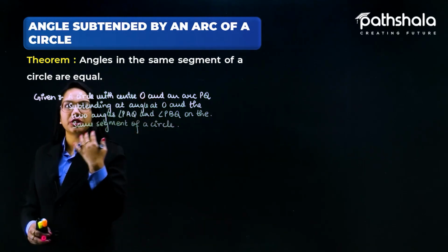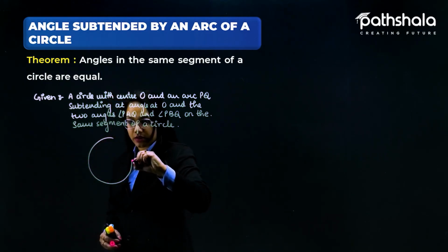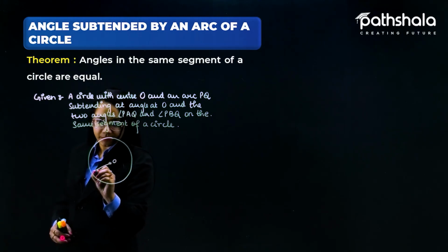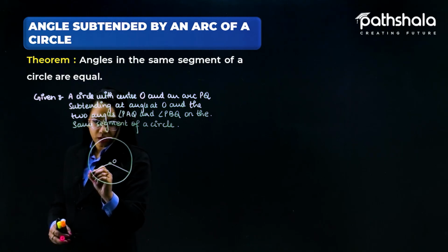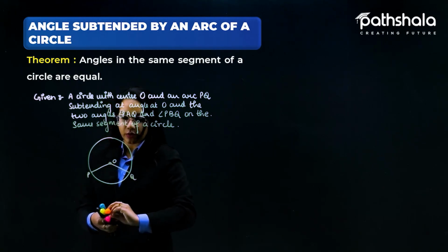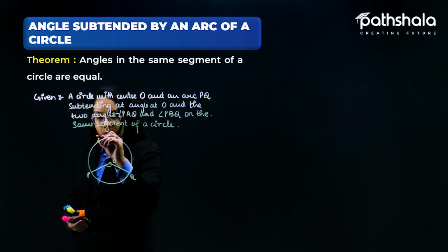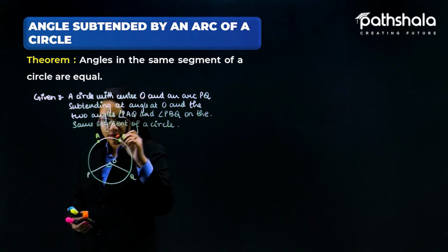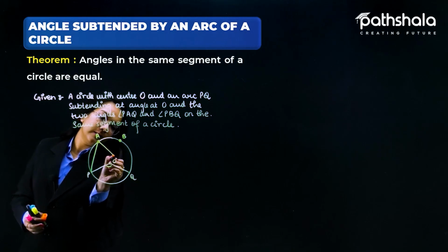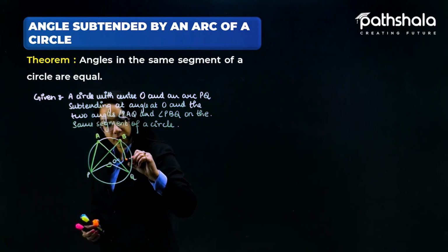So this is actually the given condition that I am taking, and let us suppose I draw as per my given condition this circle and I'm taking the center as O. Again I'm taking the arc PQ in such a manner that it is definitely subtending a particular angle POQ. I am taking any other points A and B in the same segment of the circle, in such a way that I am taking this angle PAQ over here, and further this angle PBQ over here.